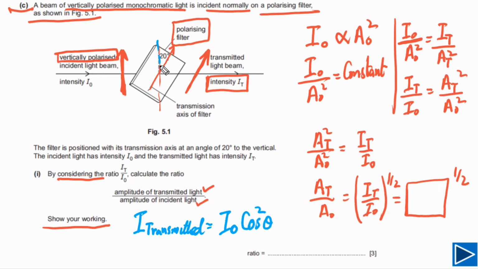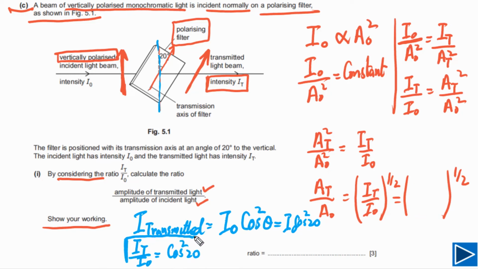Theta is the angle between the vertically polarized light, meaning the polarized light, and the transmission axis. And the angle in this case is given, that is equal to 20 degrees. So we can say this is cosine square 20 degrees. Now from here we can write IT over I naught is equal to cosine square of 20 degrees. We can solve this one and find the value. Now we have found the ratio between IT over I naught, so simply we will plug in here.